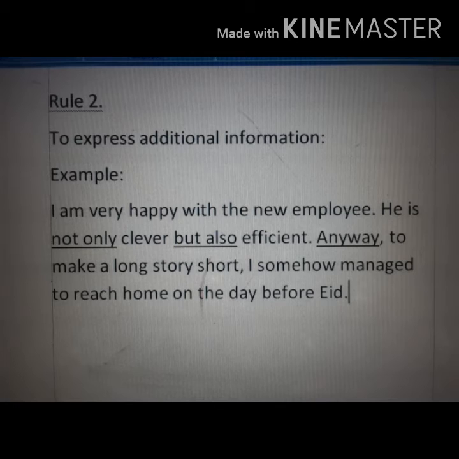Anyway, to make a long story short, I somehow managed to reach home on the day before Eid. In this passage, the connectors not only but also, and anyway are used to express additional information.